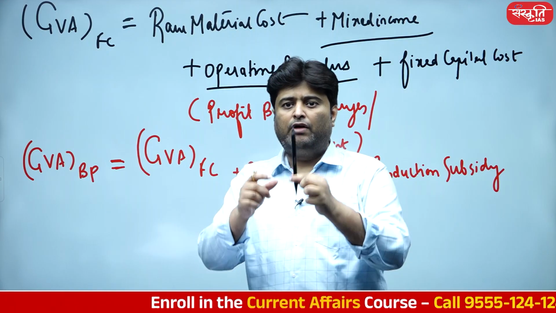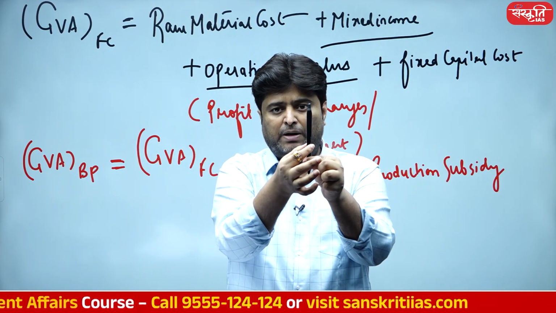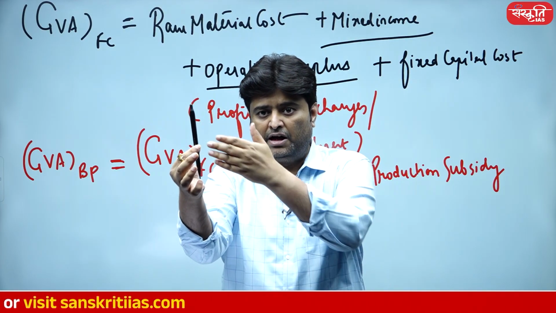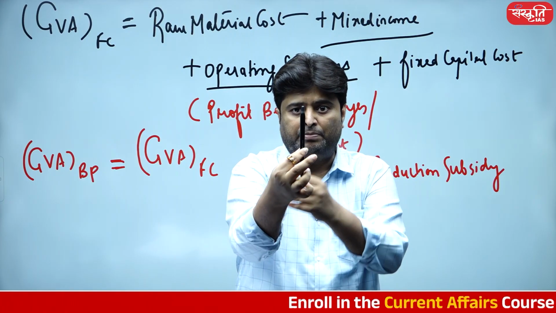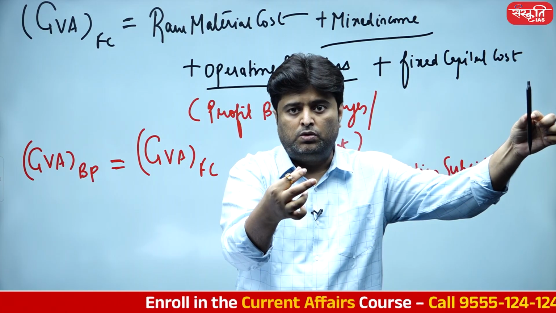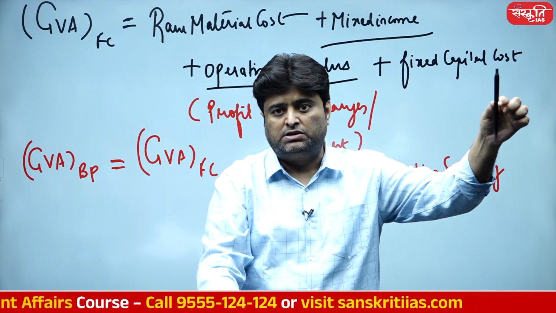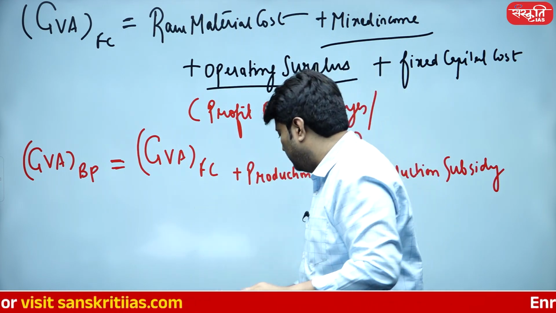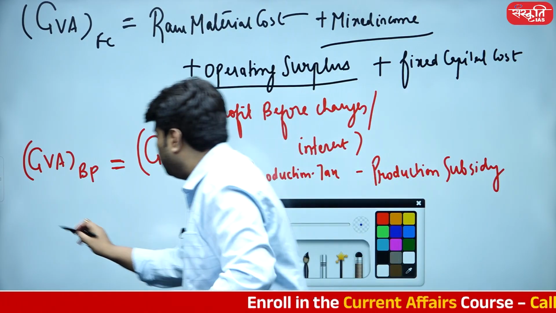Let's say there is only one production in the country, and that is with this marker. If this marker is being produced in a factory, it is factor cost. Once it is laden at the factory gate, it is known as basic price, and once it ends up in the retailer's hand, it is known as market price, and this market price is what people like me will pay. So the next stage would be final, GDP at market price.